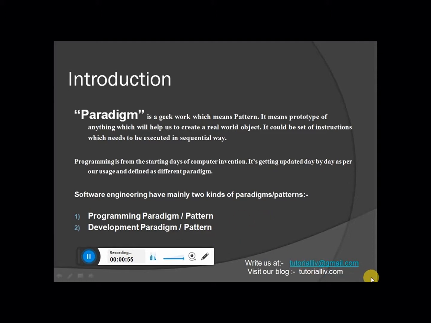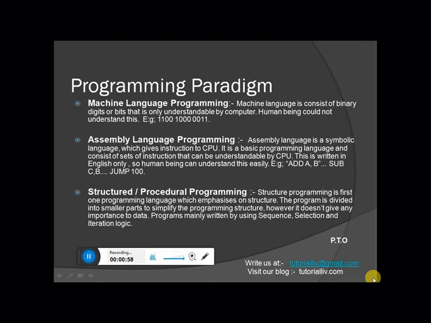So now we will try to understand what a programming paradigm is. A programming paradigm helps us to develop a program which could be used by a system, meaning a computer, or a human being. As I have already given you some basic idea about the high level language and the low level language, here we will try to understand in a bit more detail.